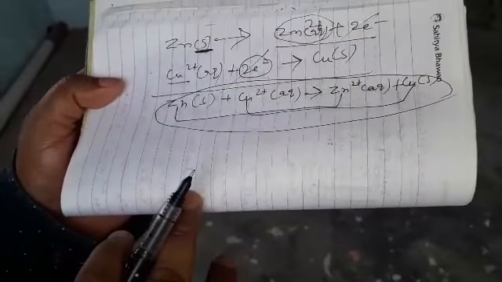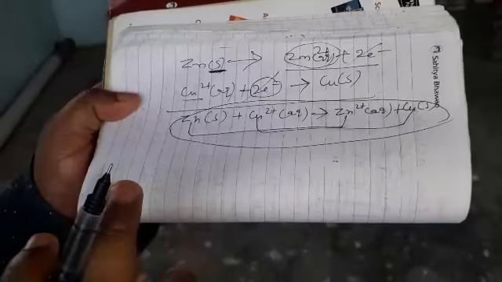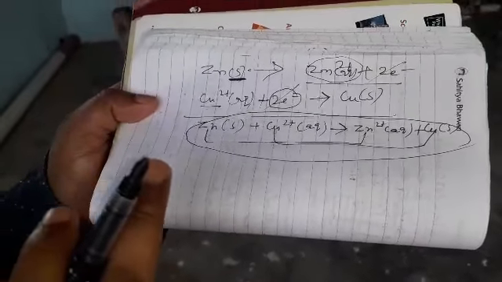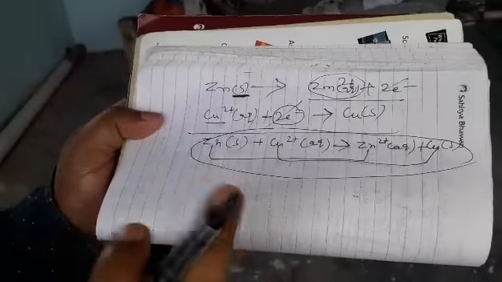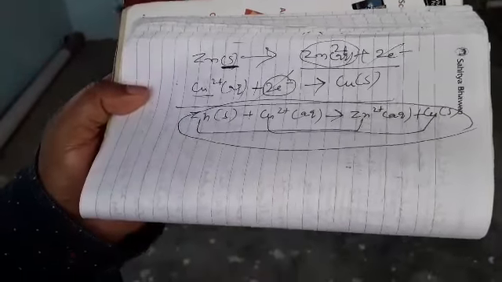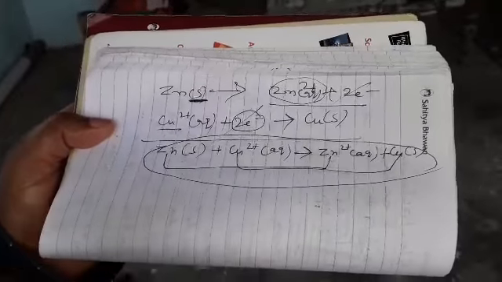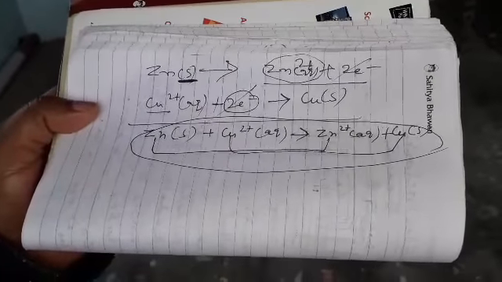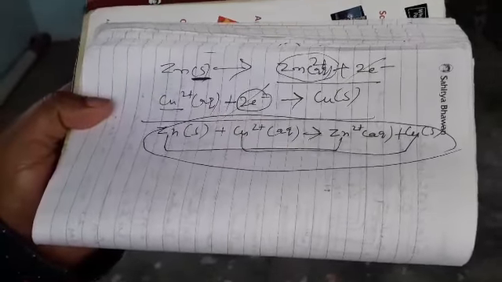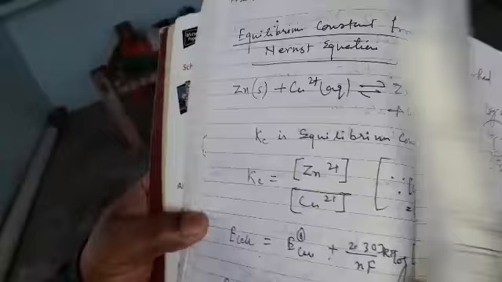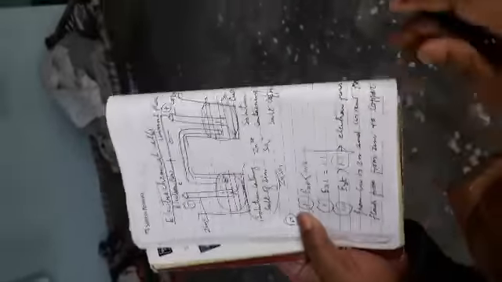In redox reaction, we must have this knowledge: oxidation is loss of electrons, and reduction is gain of electrons. Oxidation plays the role of reducing agent, and reduction plays the role of oxidizing agent. So this is the diagram I have explained. Overall I have explained this.